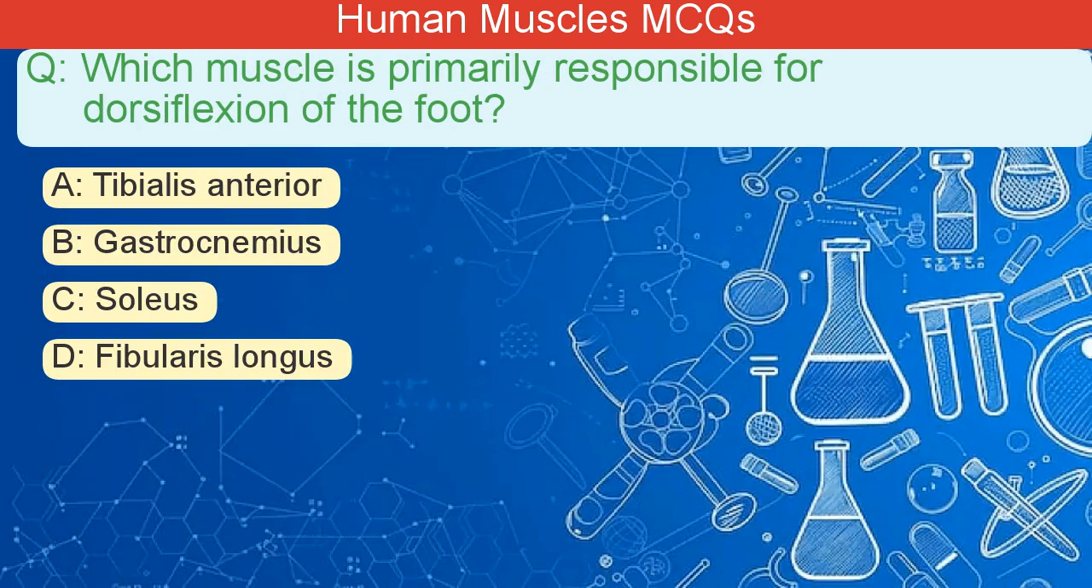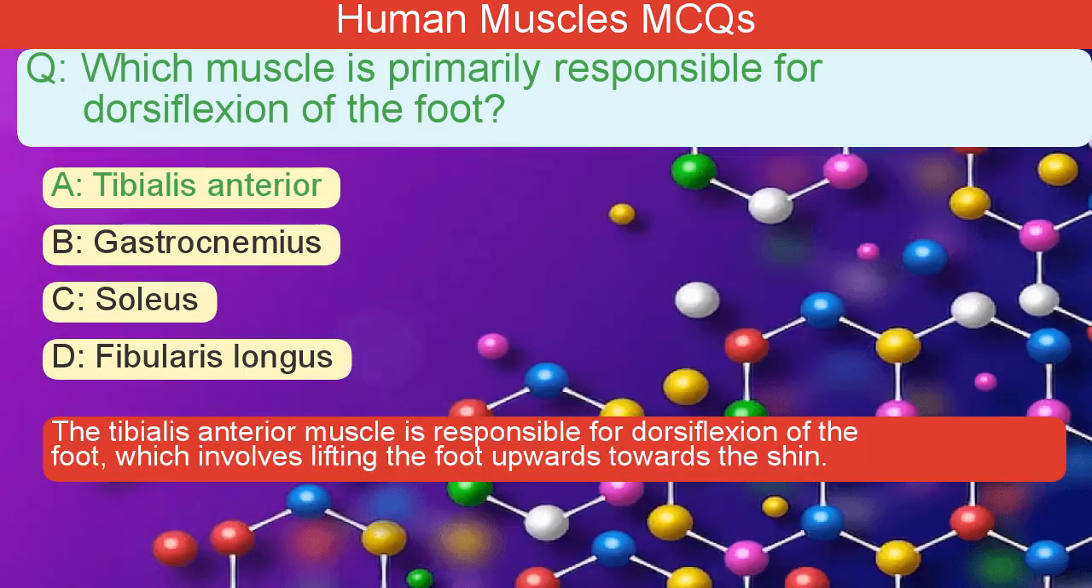Which muscle is primarily responsible for dorsiflexion of the foot? A. Tibialis anterior. B. Gastrocnemius. C. Soleus. D. Fibularis longus. The correct answer is A. The tibialis anterior muscle is responsible for dorsiflexion of the foot, which involves lifting the foot upwards towards the shin.